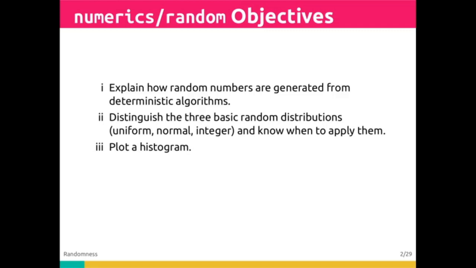Our second objective is to distinguish the three basic random distributions: the uniform distribution, the normal distribution, and the discrete integer distribution, and to know when to apply them, or the kinds of circumstances in which they may be most useful to us. And finally, we're interested in plotting and interpreting histograms as these arise.